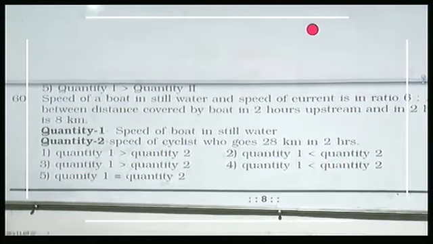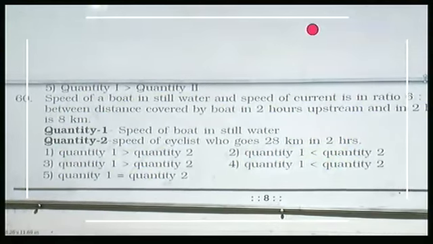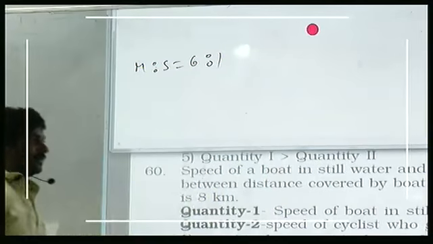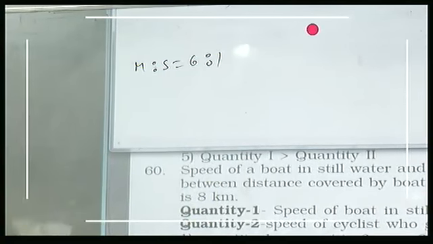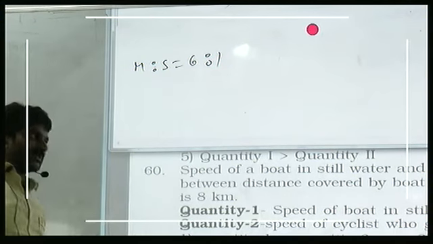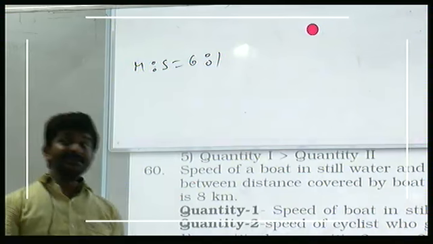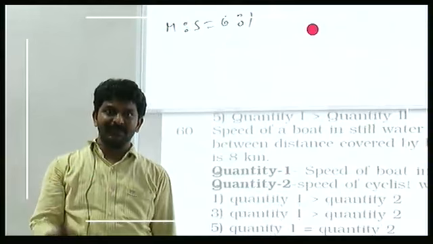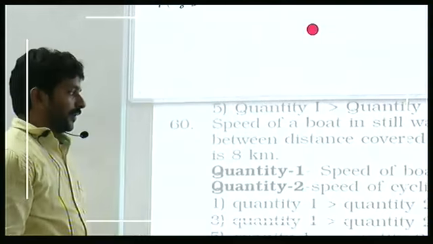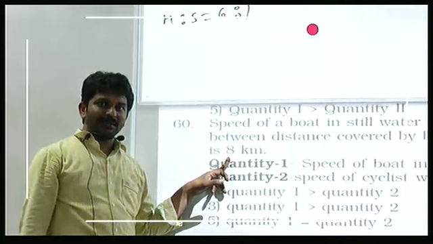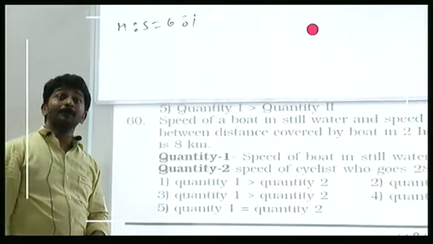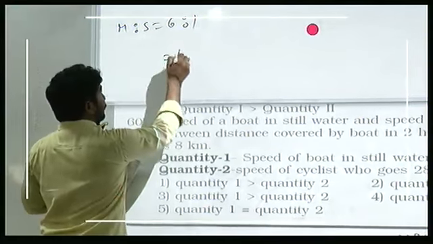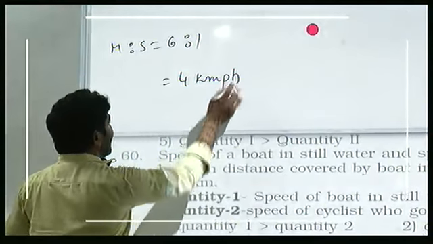The ratio of the speed of a boat in still water and the speed of the current is 6:1. Man speed and stream speed is equal to 6:1. The difference between the distance covered by the boat in 2 hours upstream and in 2 hours downstream is 8 kilometers. For 2 hours, if it is 8 kilometers, per hour that will be 4 kilometers per hour.